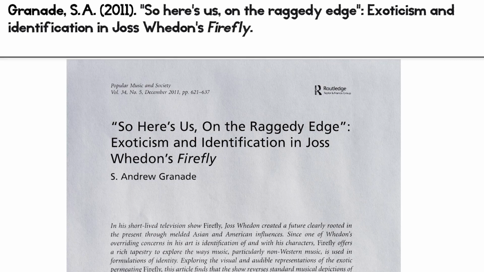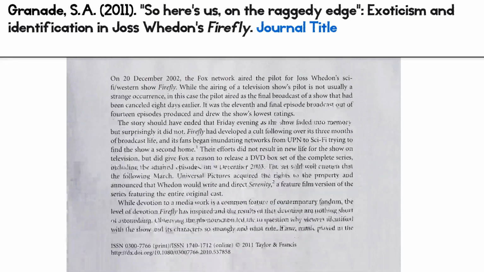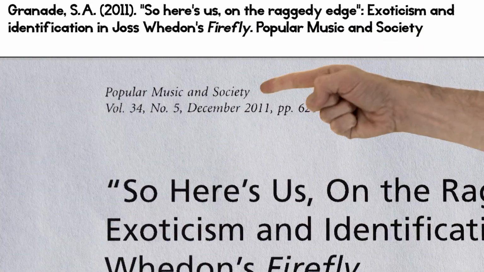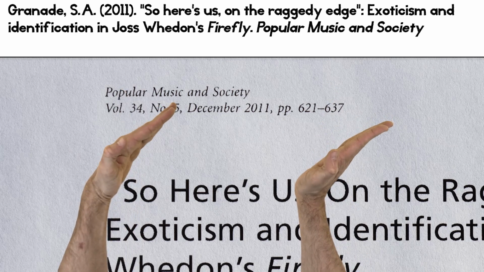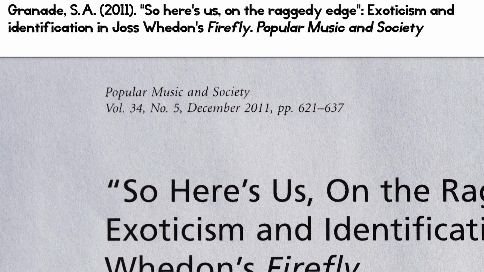Now we move on to the journal title. That can usually be found at the top or bottom of a page, in this case, the top. Unlike article titles, journal titles take title case. All the main words get, or rather stay, capped. Journal titles are indicated using italics as well. Italics say, hey, here's a journal. It's a big thing that contains smaller things like articles.